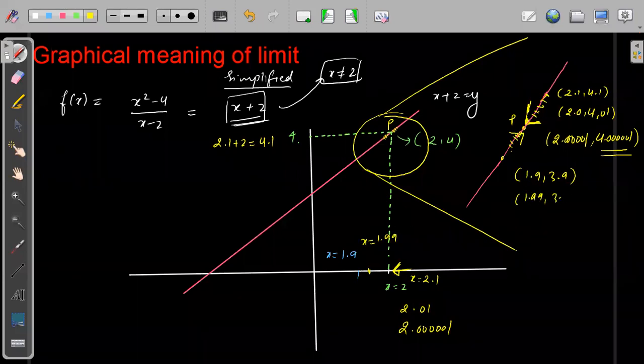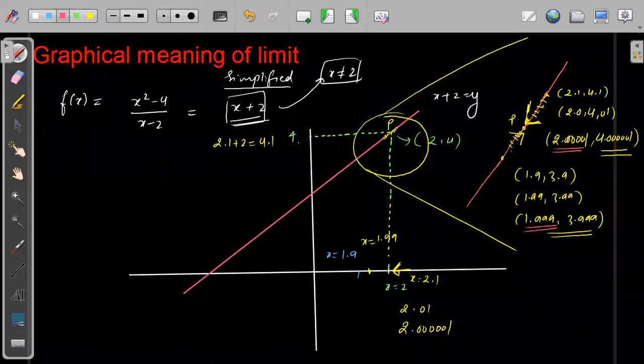this becomes 3.99. If I take 1.999, this becomes 3.999. Which is closest among these three points? Obviously this one, which is closest to 2. So whether I'm moving closer to 2 from this side or from that side, the function value is getting closer to 4.